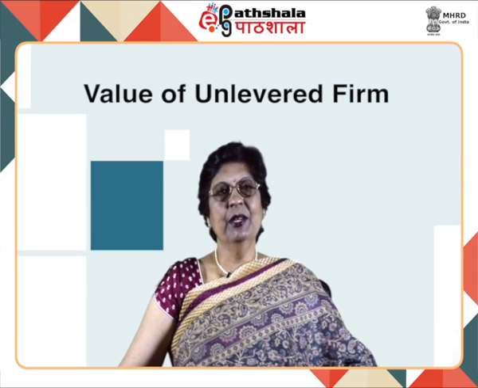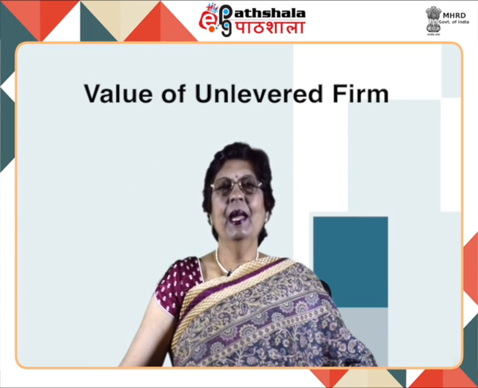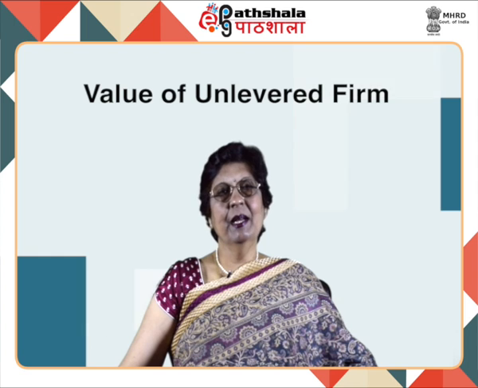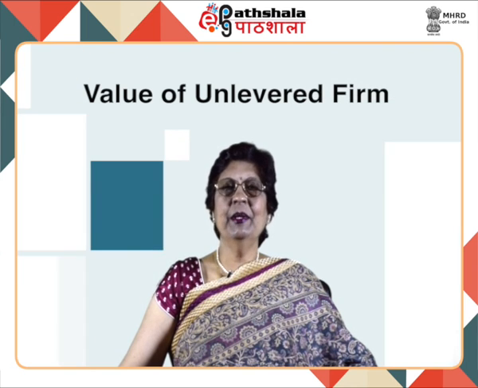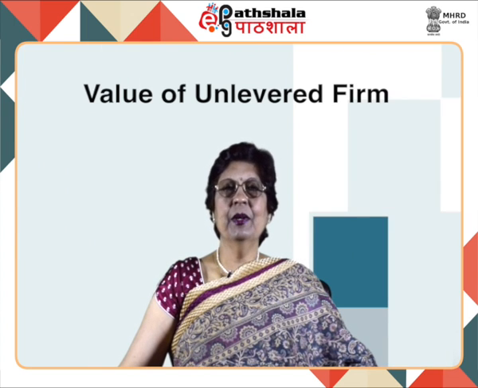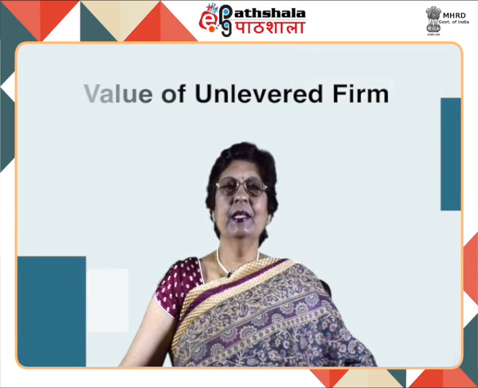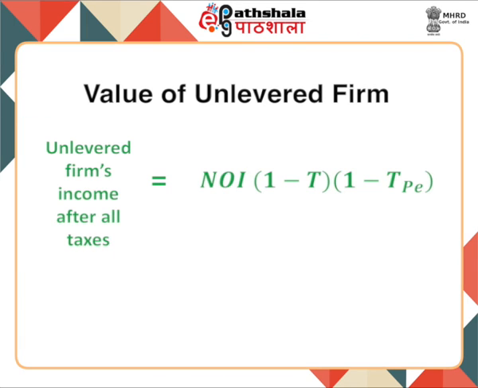Value of unlevered firm. Value of firm is calculated as its net operating income after all taxes divided by the cost of capital after taxes. The net income of unlevered firm after all taxes is equal to NOI (1 - T)(1 - TPE).